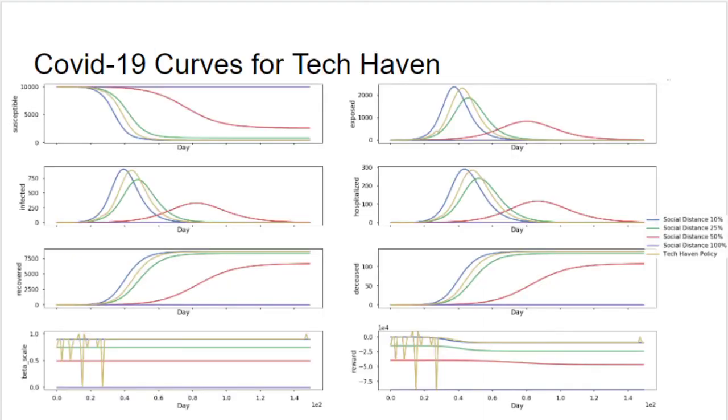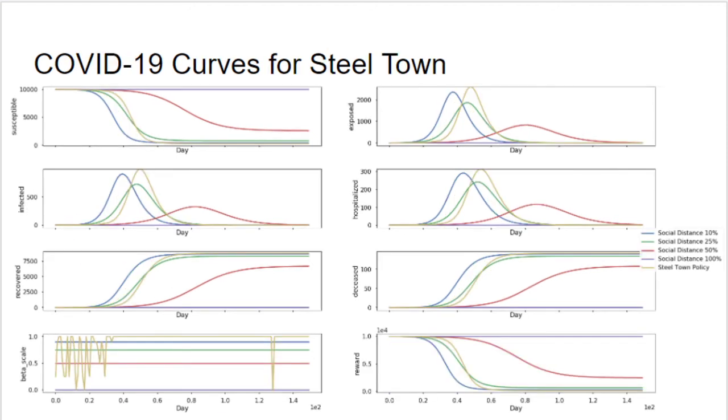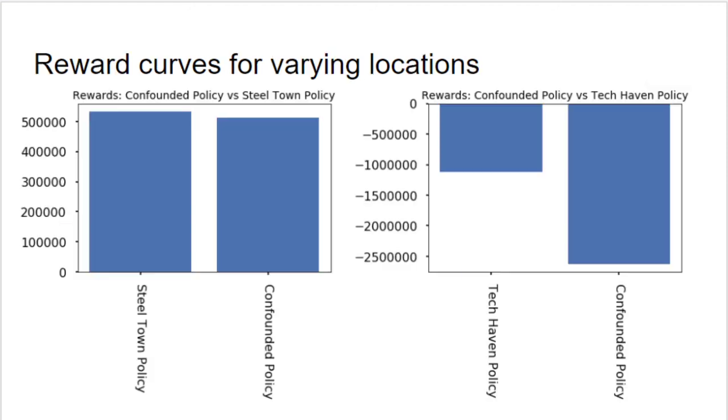By using the policy gradient algorithm to train our policy, we can see that the results are as anticipated. Our agents learned that the best policy for Tech Haven is to perform almost no social distancing. It also has the highest reward among our static policies. We can also see that for Steeltown, our learned policy balances curtailing the spread of COVID with the low economic cost of implementing social distancing, to implement a policy that's almost 100% social distancing, but realistic in allowing for some economic contribution.